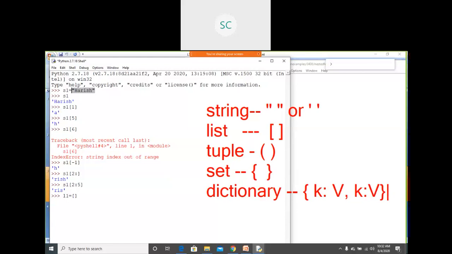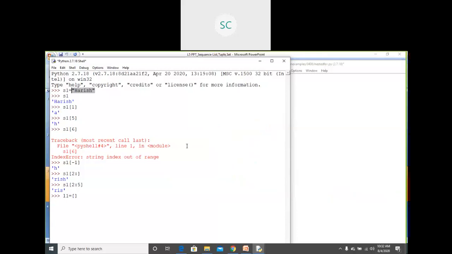And we are not mentioning anything here about which type of data it is. Just based on these brackets, single quotes and double quotes, internally it will treat it as a list, a tuple, or a set. Suppose I want to know the type of S1, we can see here str, which means it is a string data type.